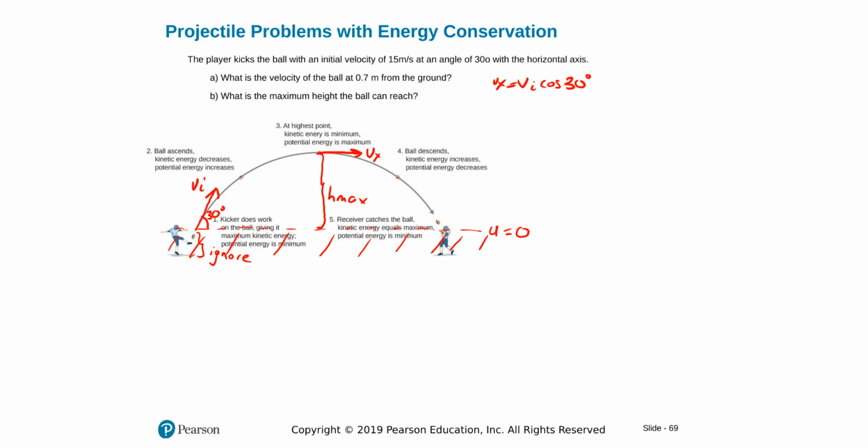A and B. So let's say this is the 0.7 meters ground.